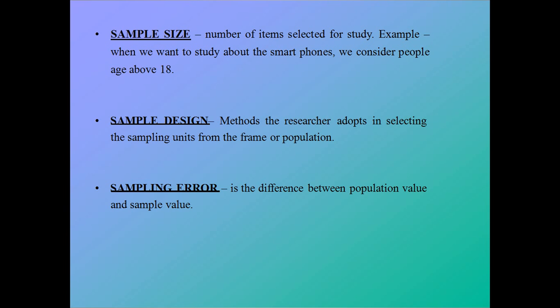For example, I want to analyze the emotional state of the nurses in India. Now there is a population of nurses, for example, in crores, in lakhs. So it is not possible for researchers to conduct a census of each and every nurse. So what they will do, first of all, is select the sample. Again the question is how they will select the sample and what will be the sample size.